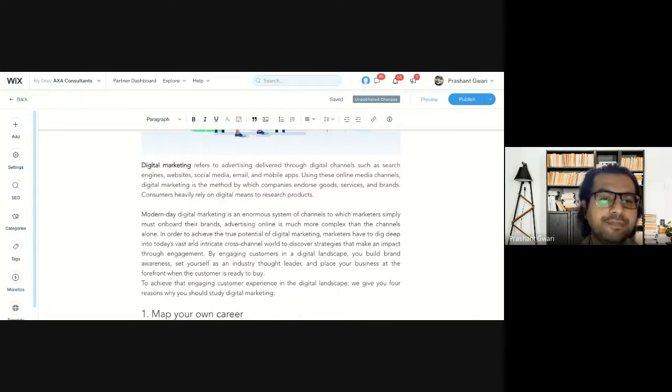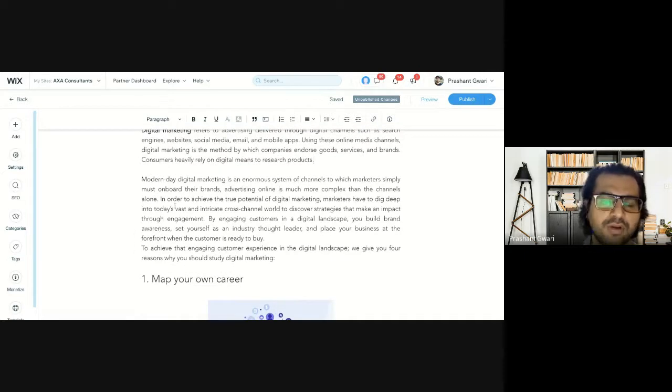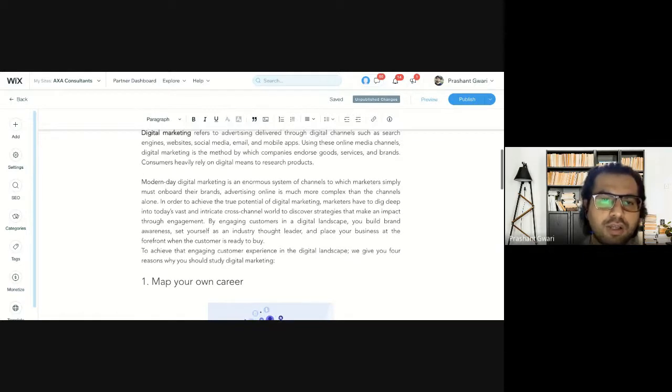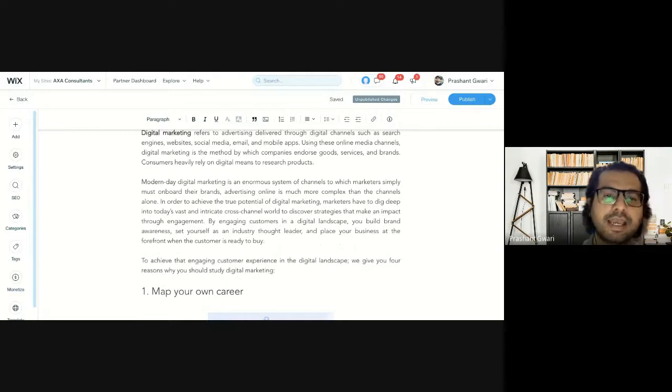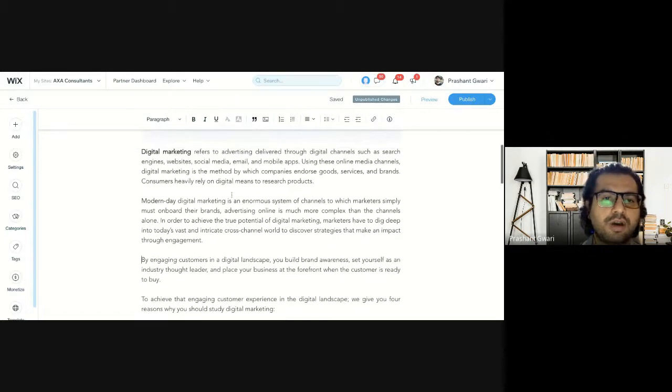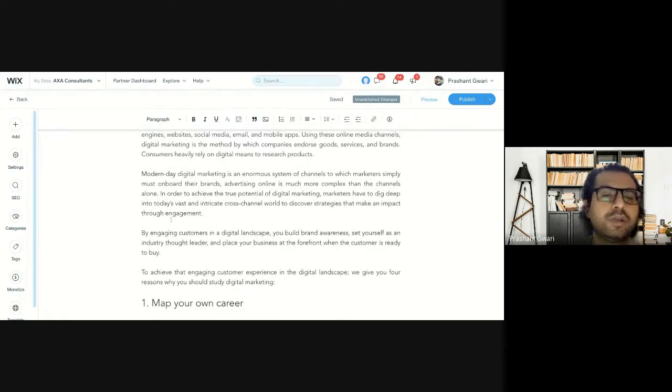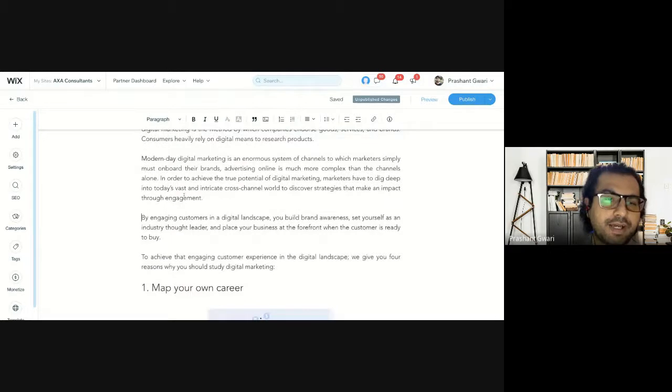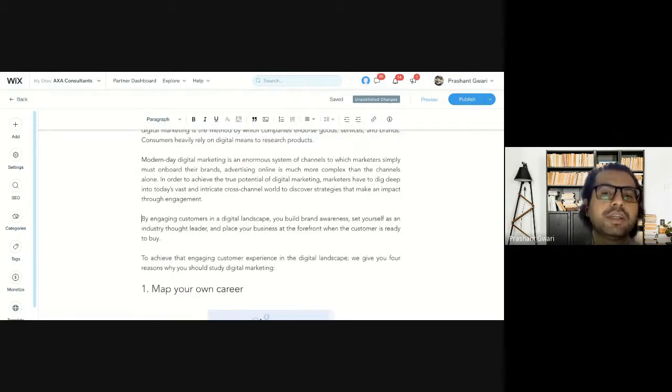After that, I am creating another paragraph. So now this blog was written by one of our students, and I'm doing the on-page SEO of that blog. You can see she wrote a paragraph of around 7 to 8 lines here. What I'm doing is making it short again, converting it into 2 or 3 short paragraphs. Let's say I break the paragraph like this. Earlier it was only one paragraph with 10 to 12 lines. Now I have 4 paragraphs, and each paragraph has a maximum of 3 to 4 lines.